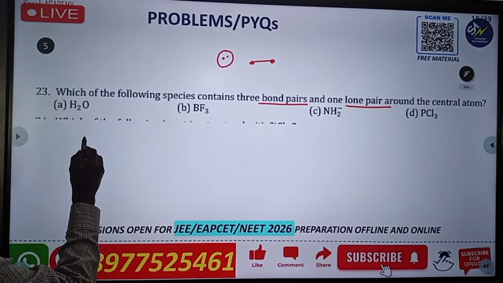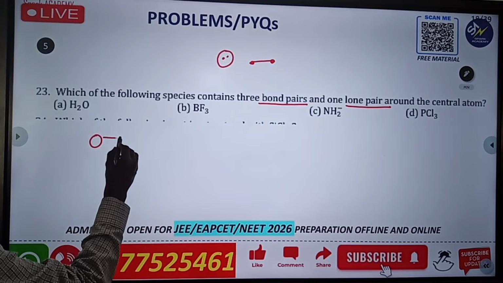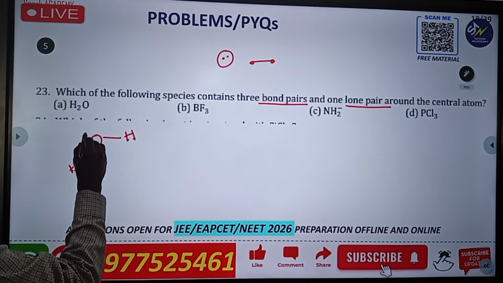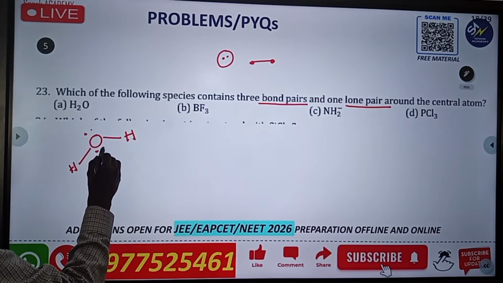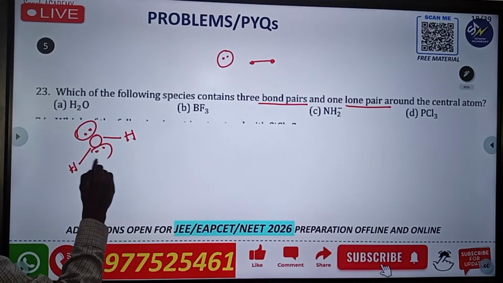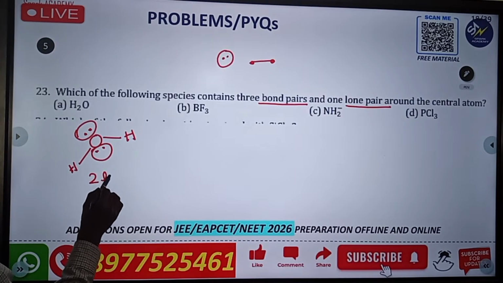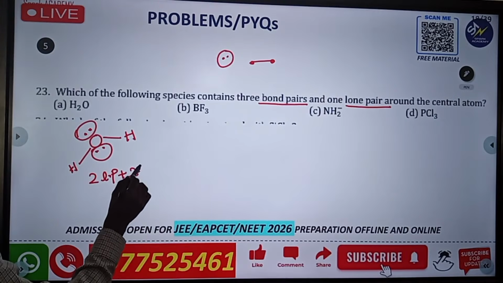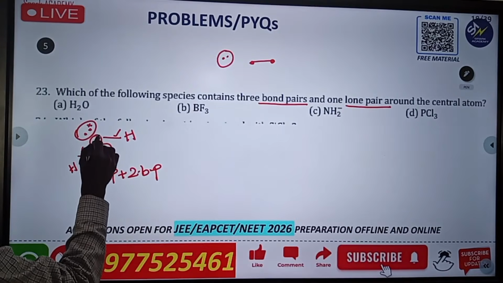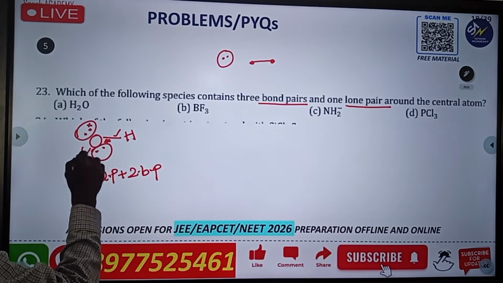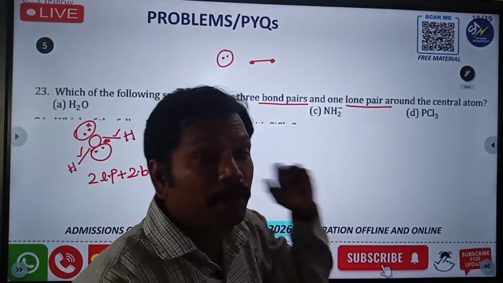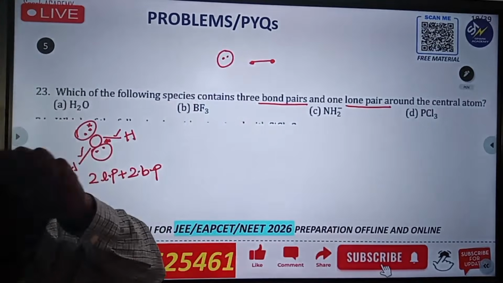For example, take H2O. Write oxygen attached with 2 hydrogens. So 2 bonds are over, and the remaining 6 electrons, since oxygen is in the 16th group, give 1 lone pair, 2 lone pairs. So here there are 2 lone pairs and 2 bond pairs. The star marks are the lone pairs and the other marks are the bond pairs. They are asking for 3 bond pairs and a lone pair, so we will check another one.